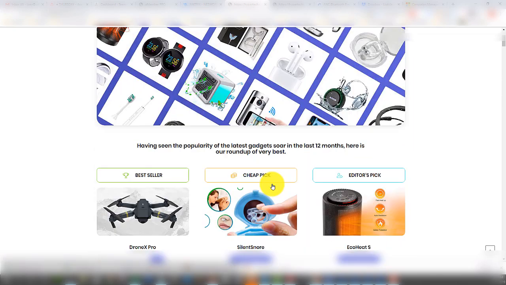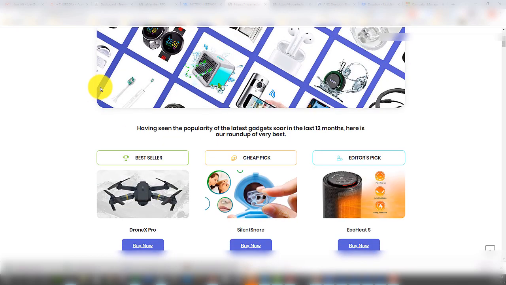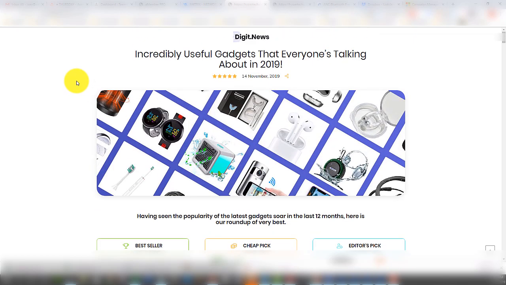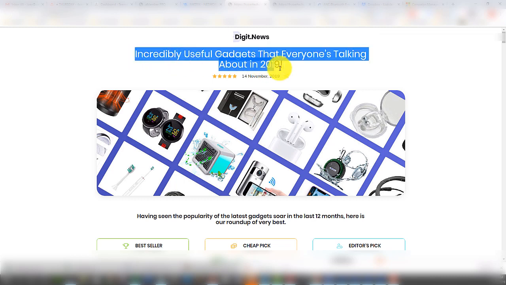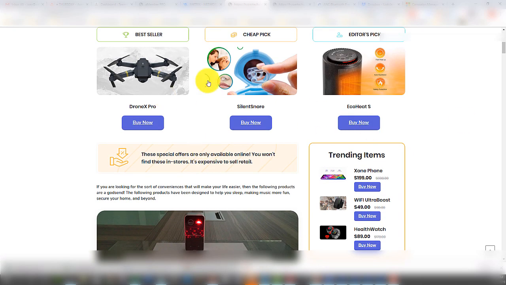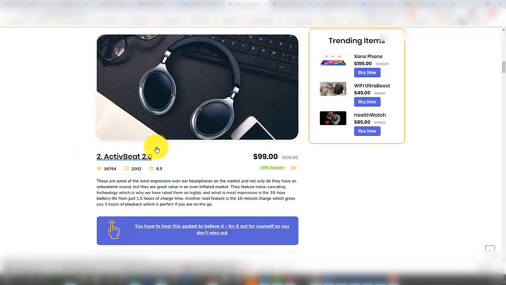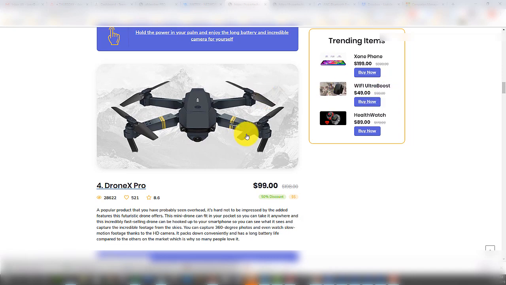What most people might do, because they're lazy, is they just take this and run it, and think, okay, I'm going to make a ton of money. Yeah, woohoo, right? But it's not going to work that way. What I'm probably going to do is change this to a different headline, change this image, and might even take out this section here. To me, I don't like it. I'm going to remove that and just get right into the list of what's happening here. I might even remove that and change it to something else, put in my own AdSense code, whatever.